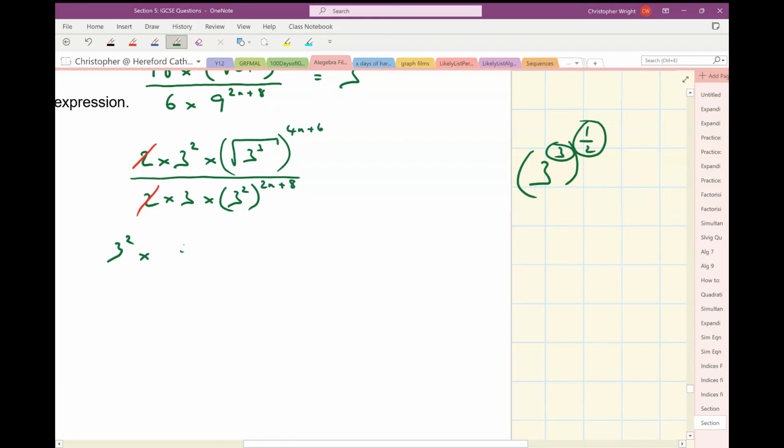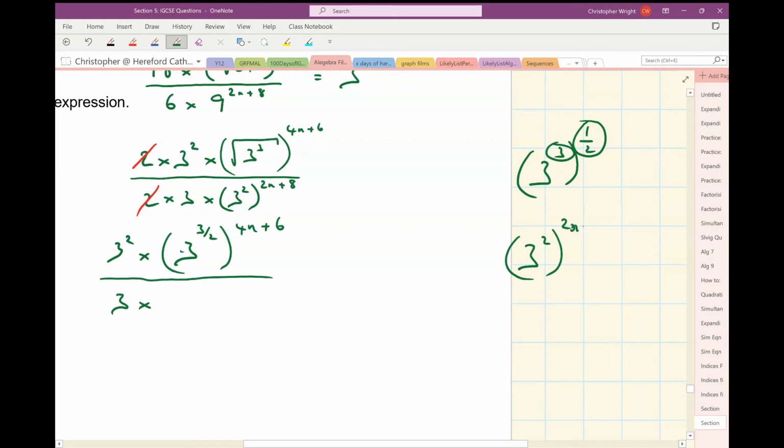So I've got 3 to the power of 3 over 2, which is being raised to the power of 4n plus 6. And on the denominator there, I've got 3 times, now 3 squared, raised to the power of 2n plus 8. Remember your rules. It's going to be 3 to the power of 2 times 2n plus 8. So that's going to be 3 to the power of 4n plus 16.